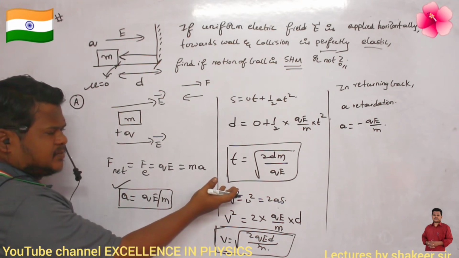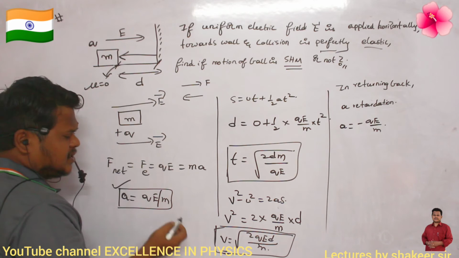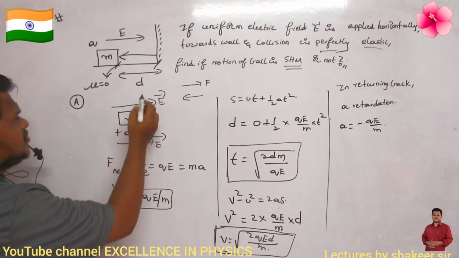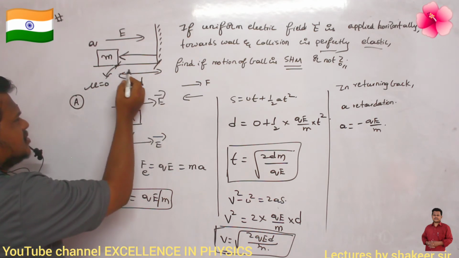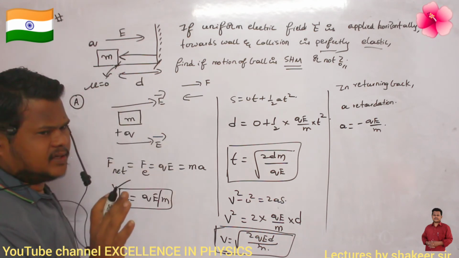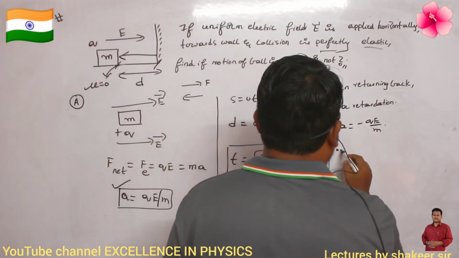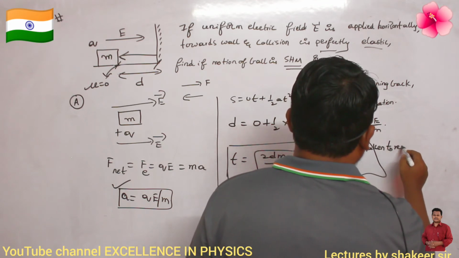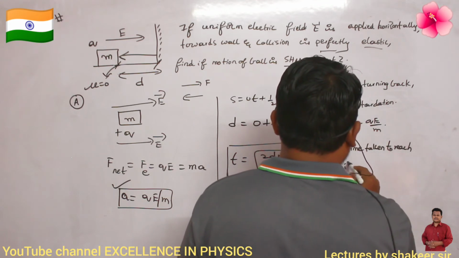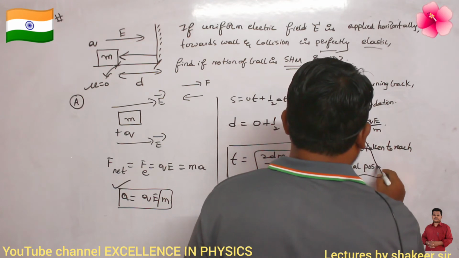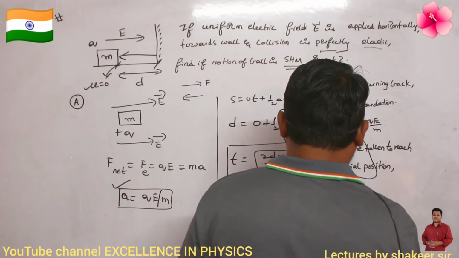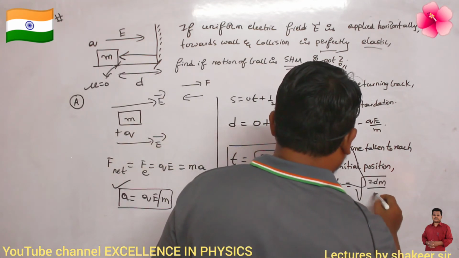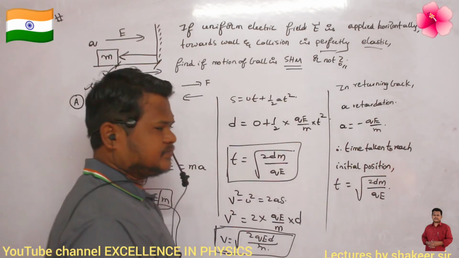Same time it will take, because the distance traveled is the same, the retardation is the same, and the magnitude of acceleration is also the same. Then again, to return from the wall to the initial position, that is to a distance of d, it will take the same time. So the time taken to reach the initial position will again be the same, square root of 2dm divided by qE. Are you able to understand?